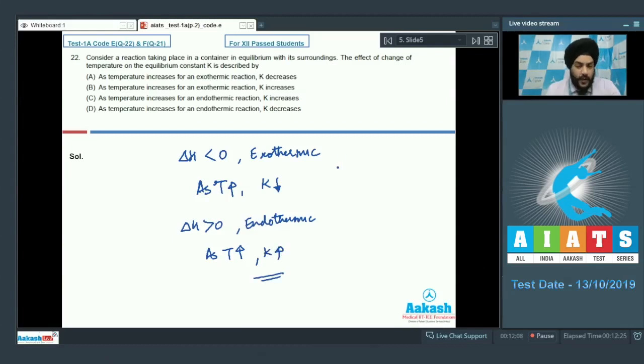So if you look at the options which are given to us, students, we can clearly see that option A is correct, which says that as temperature increases for an exothermic reaction, K decreases. And out of option C and option D, we can clearly see that option C is correct, which says that as the temperature increases for an endothermic reaction, the value of K increases. So for question number 22, we have to select the correct answer as option A and option C. Let us look at the next question now.